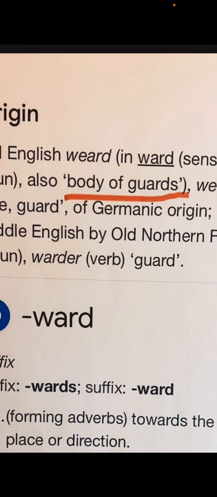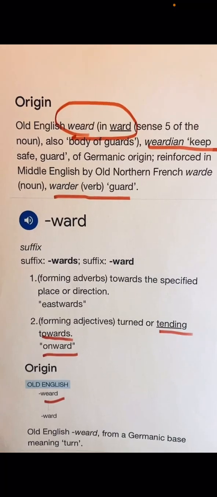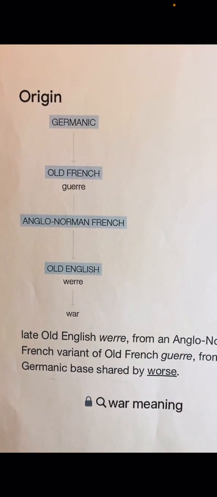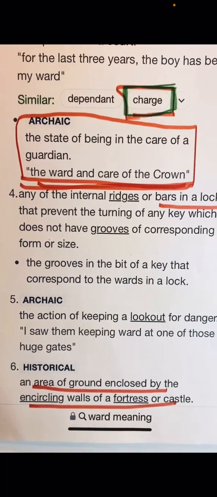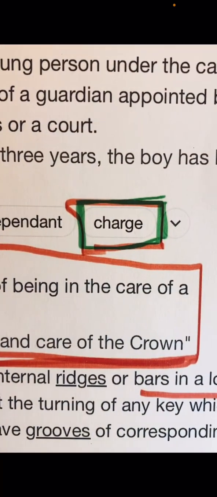Also, ward is used as a body of guards from the base word weird, meaning turn, keep safe, and showing direction, as in towards or onward. Also linked to worse, and war, in principle, charge, as in under the care or control of a guardian. The charge also means to push forward, as in attack, amongst other things.